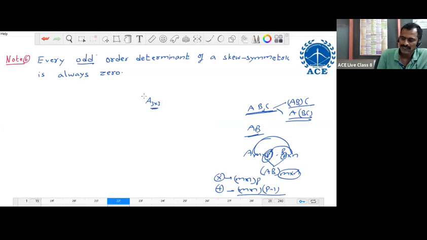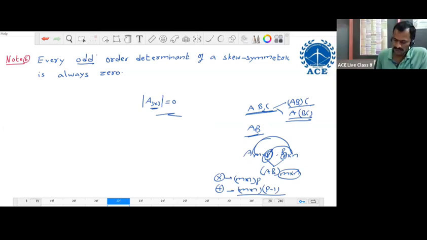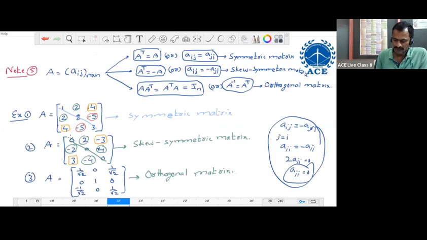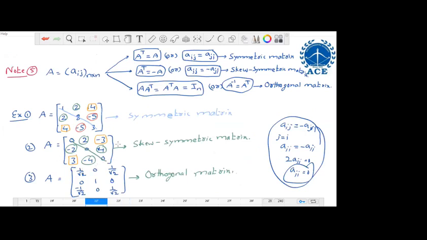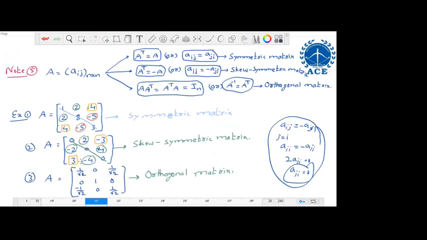And suppose this is a skew symmetric matrix, a third order skew symmetric matrix. If you find the determinant, it is 0 only. And if you go back to the previous page, in the previous page we have already written that for a third order skew symmetric matrix, third order is the odd order. If you find the determinant of this, the determinant is always 0. Okay, sir. Thank you, sir.